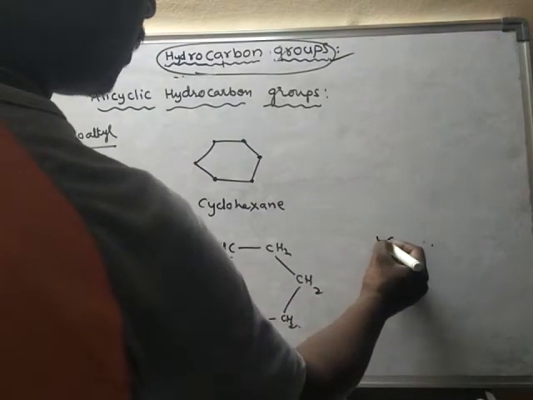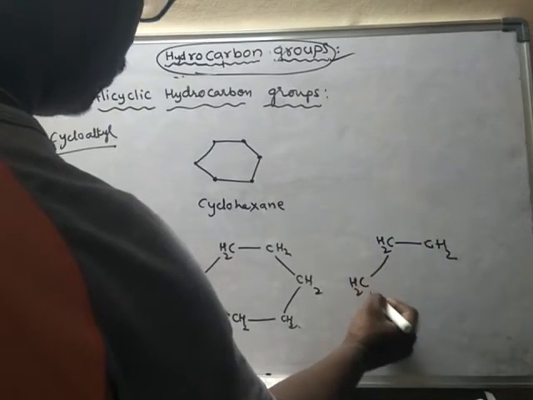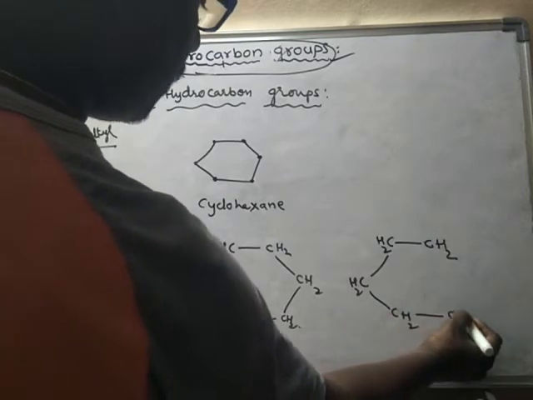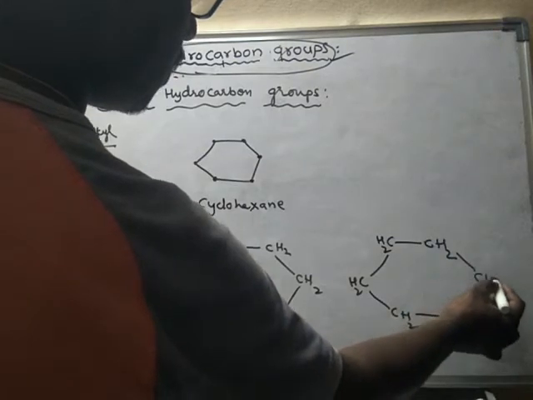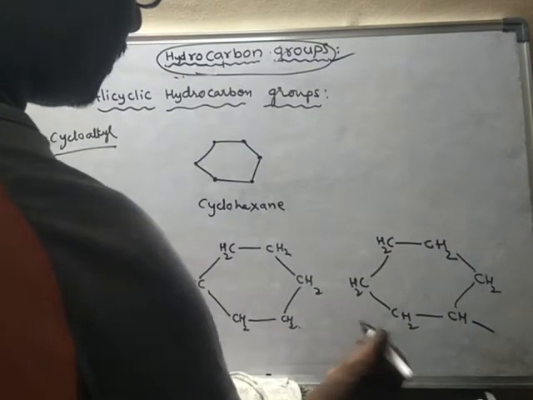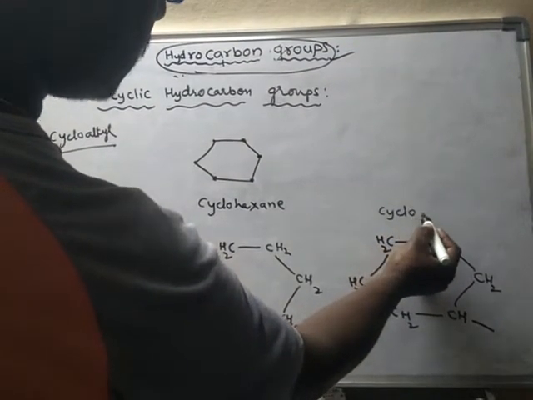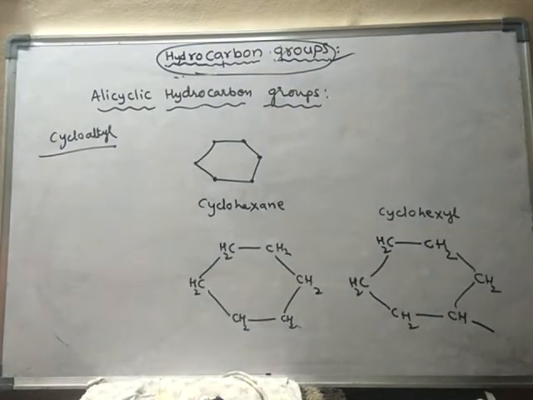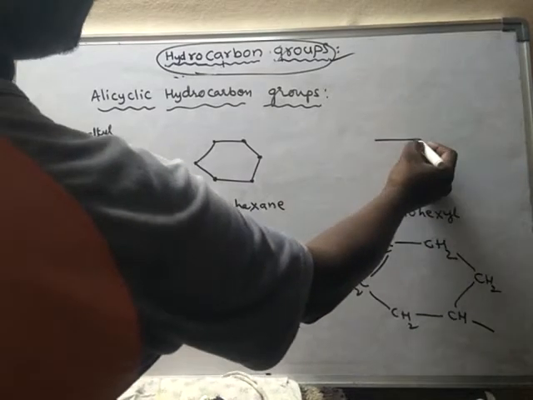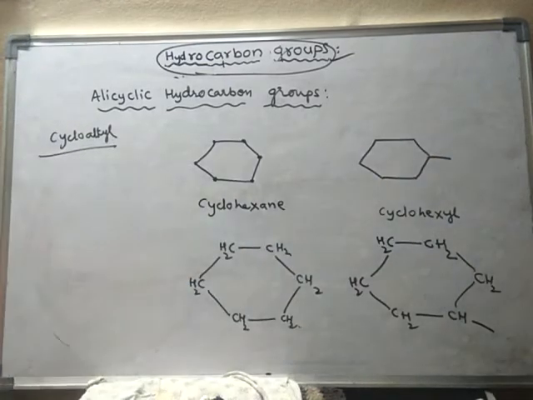Now suppose I remove that hydrogen, any hydrogen you may remove. I have removed this hydrogen, let us assume. So this is cyclohexane and this is called cyclohexyl. I can denote the skeleton structure of cyclohexyl like this. Cyclohexyl.